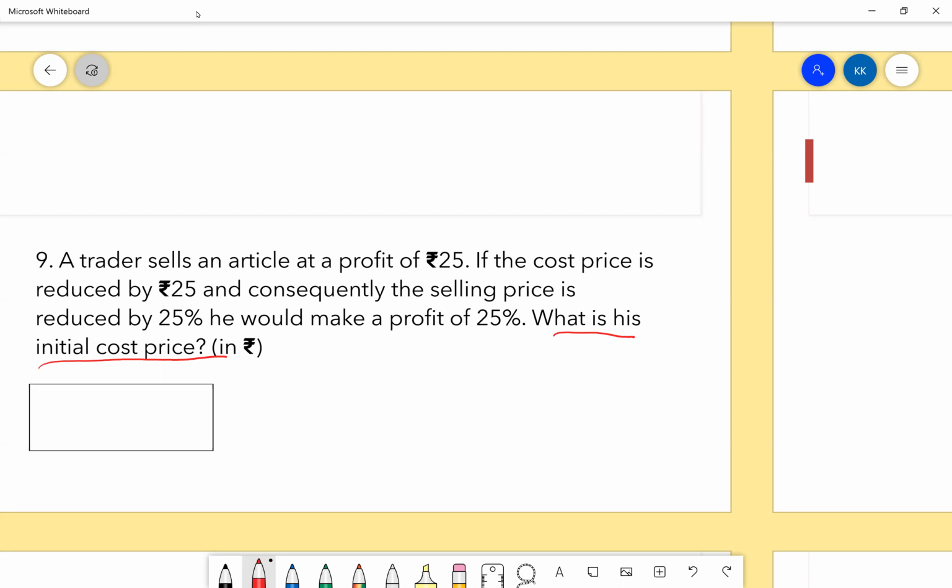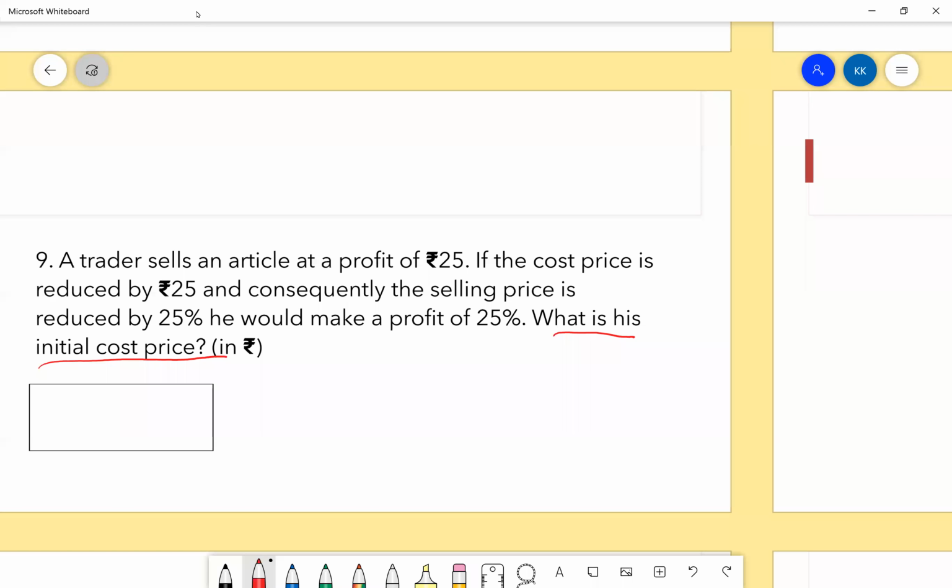See guys, unfortunately in this sum, if you try to use a shortcut, you might face a calculation error, and your answer will go haywire. So luckily enough, like Aditya used X here, we'll have to go with a similar approach and solve it.